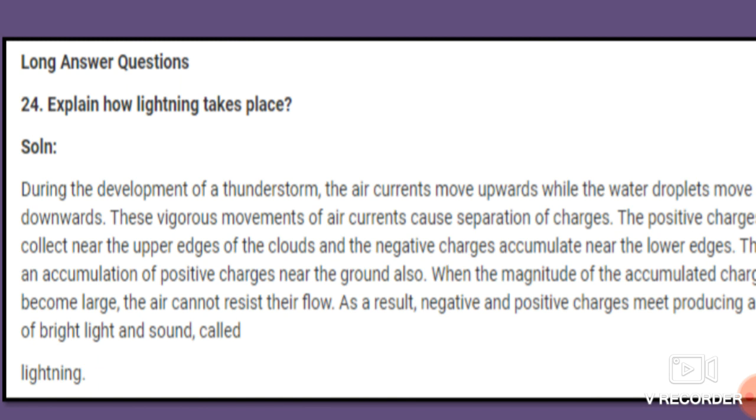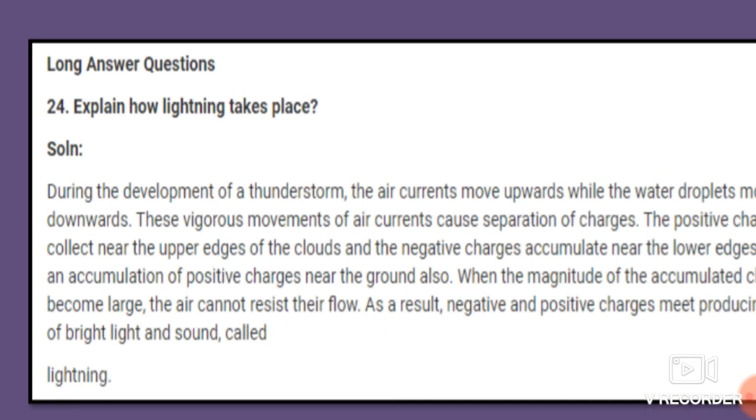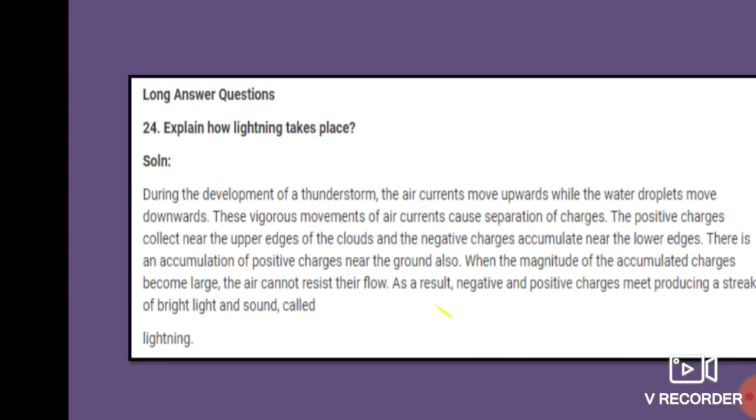As a result, the negative and positive charges meet, producing a streak of bright light and sound called lightning. Okay, students, understood how lightning takes place? Now, next.